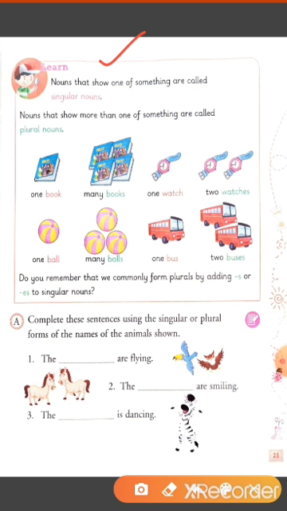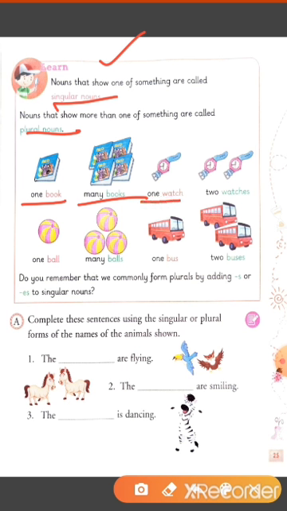Children, singular noun means when we talk about one person, place, animal or thing. And plural means when we talk about more than one person, place, animal or thing. For example, one book or many books. When we are talking about one book, what do we say? It is a book. And when we are talking about more than one book, then what do we say? We say these are books.